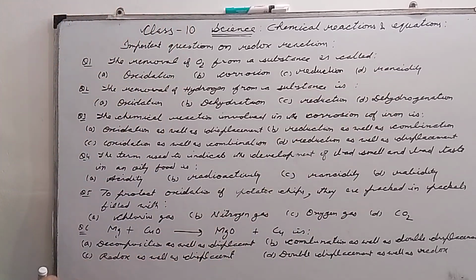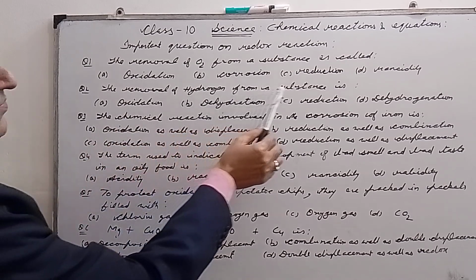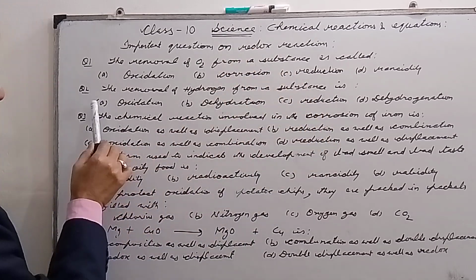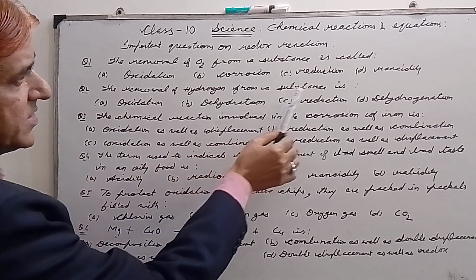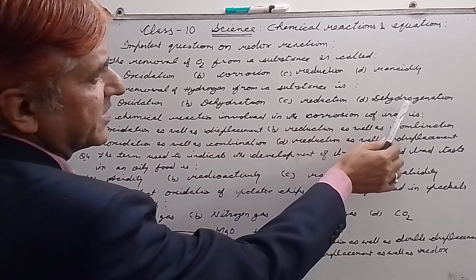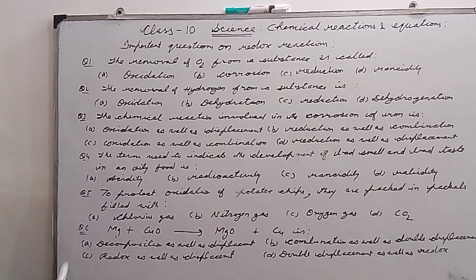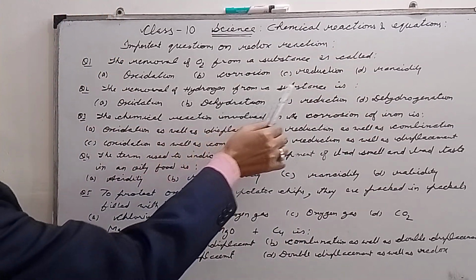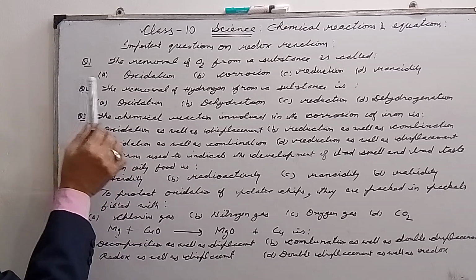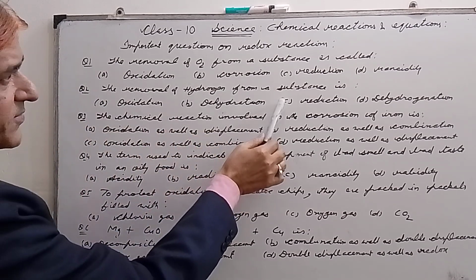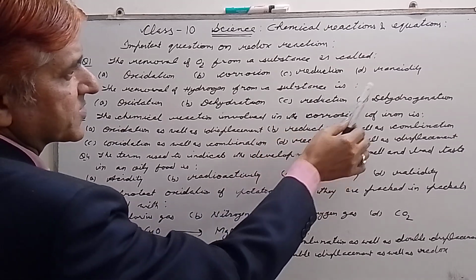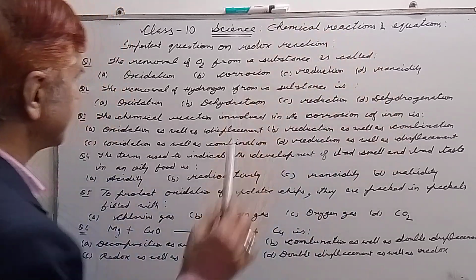And D is rancidity. Question number 2: the removal of hydrogen from a substance is, option A is oxidation, B is dehydration, C is reduction, D is dehydrogenation.